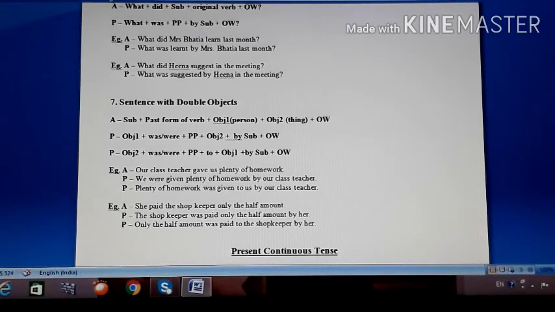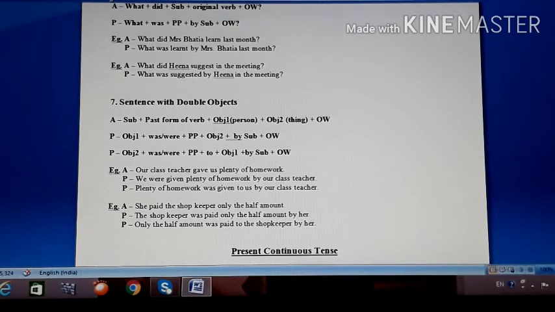So when you change any such sentence from active into passive, remember the structures. If you can't remember the structure, students, at least remember one example for each. First of all, identify the tense of the given sentence. Then identify whether it is in active or passive. Then only go for the conversion from active into passive. Okay, if the sentence begins with the subject, then you are supposed to change it into passive by beginning it with the object. So all these structures will definitely help you, students, to understand this change of voice quite nicely.